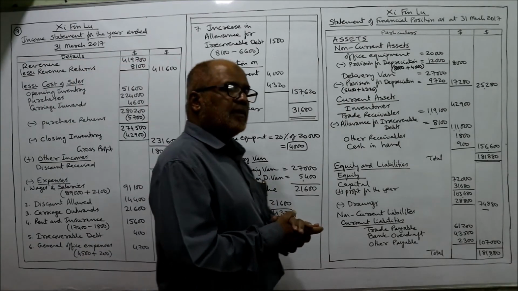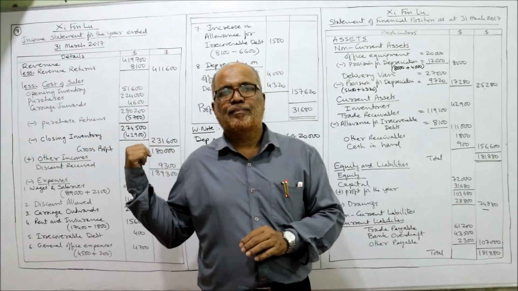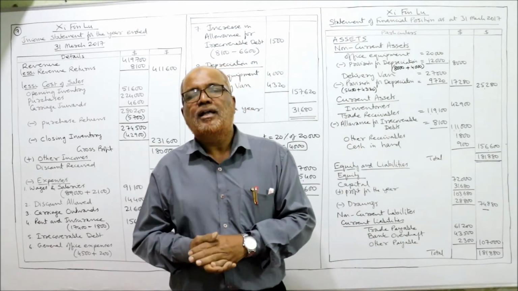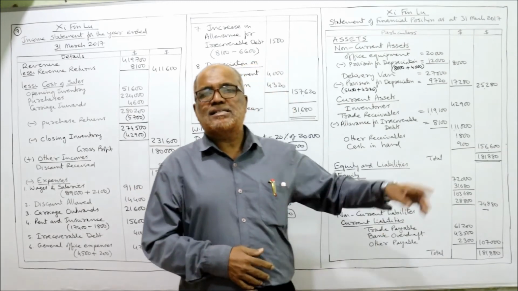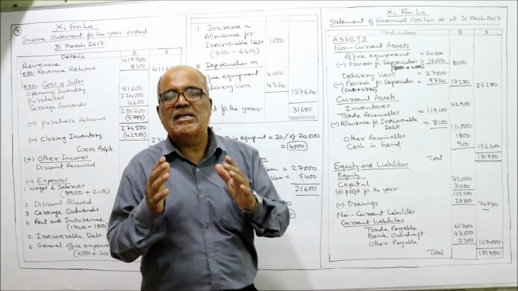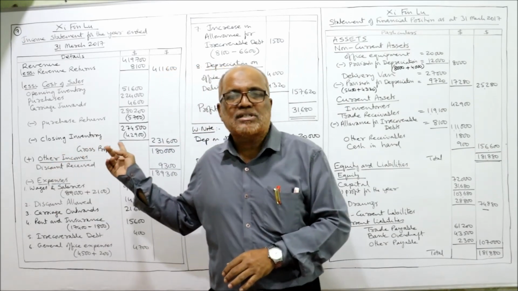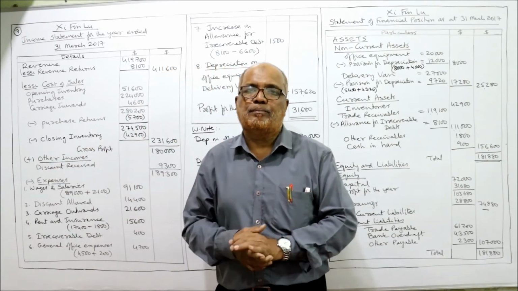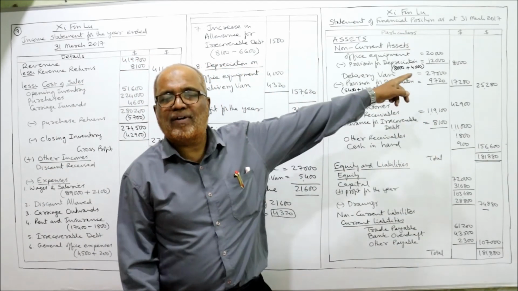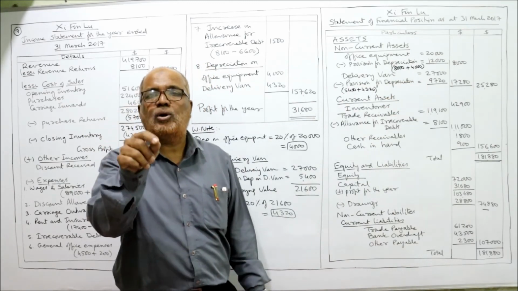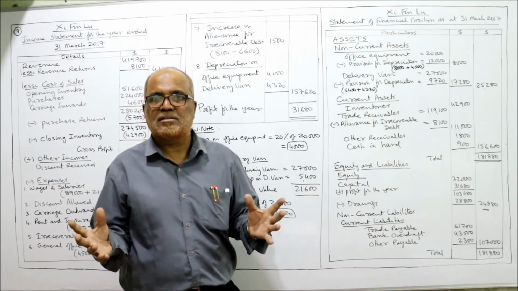So in this, financial statements consist of two parts, that is income statement and statement of financial position. The income statement is prepared to find out the profit for the year, and statement of financial position is prepared to list down the assets and liabilities. The income statement is prepared for a period of time. That's why it will be written for the year ended. Whereas the statement of financial position is prepared as on a particular date. That's why we write as at. This is the difference, right?